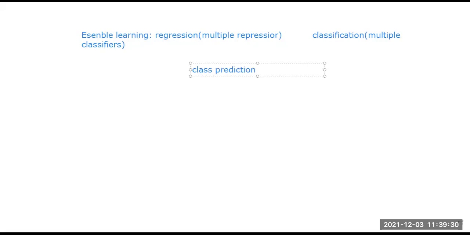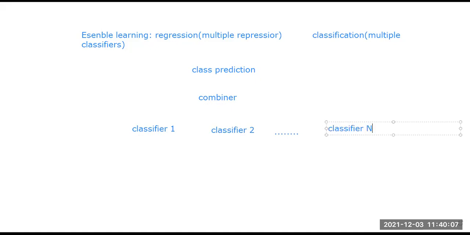Okay, so we have a class prediction here. Then after that, in the scenario, we have several combiners. So there will be a part that is known as the combiner. Then here there will be several classifiers, up to however many classifiers we need. We can term them classifier 1, classifier 2, up to classifier n, suppose n number of classifiers.